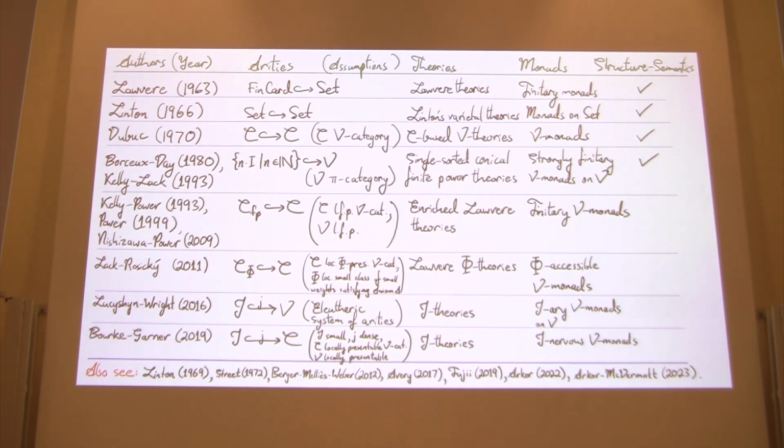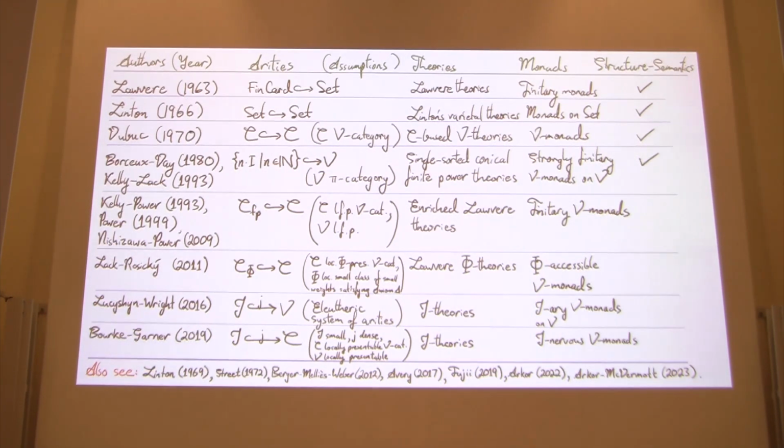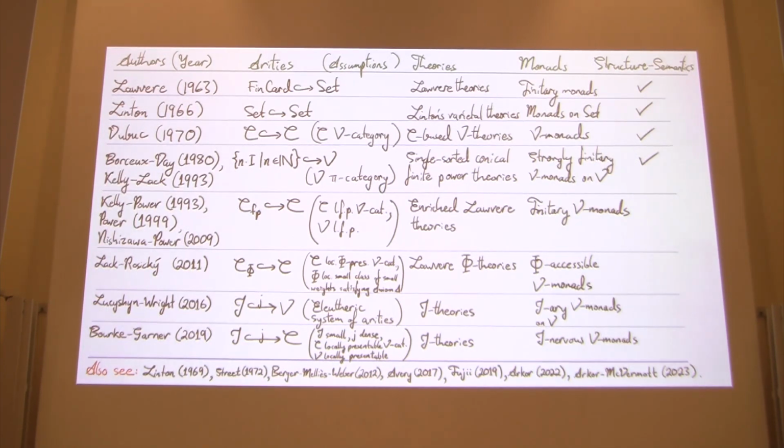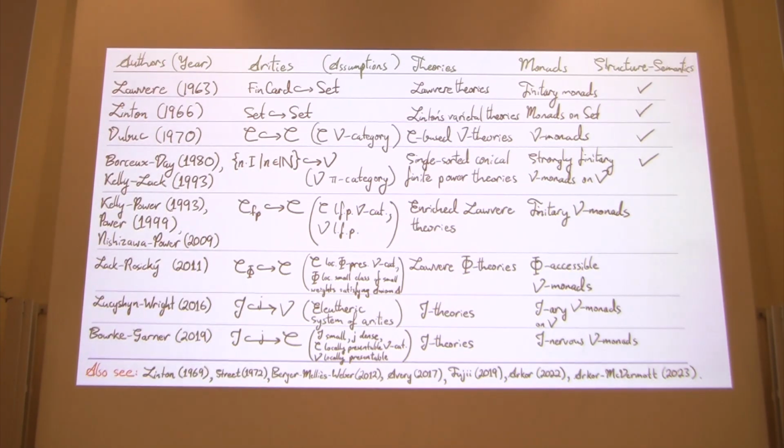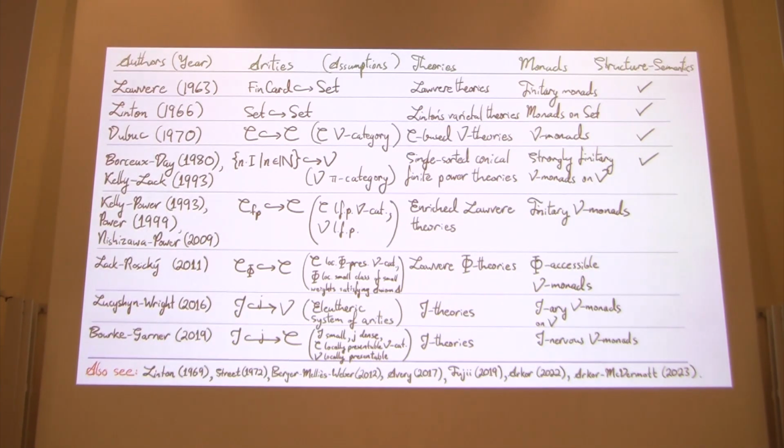We have Outline of Functorial Semantics by Linton, Street's Formal Theory of Monads, the Berger-Méliès-Weber setting of monads with arities, and Avery's study of structure semantics, and Fujii's general setting for theories as monads in a monoidal category, which we don't know will capture the case of the Burke-Garner setting.